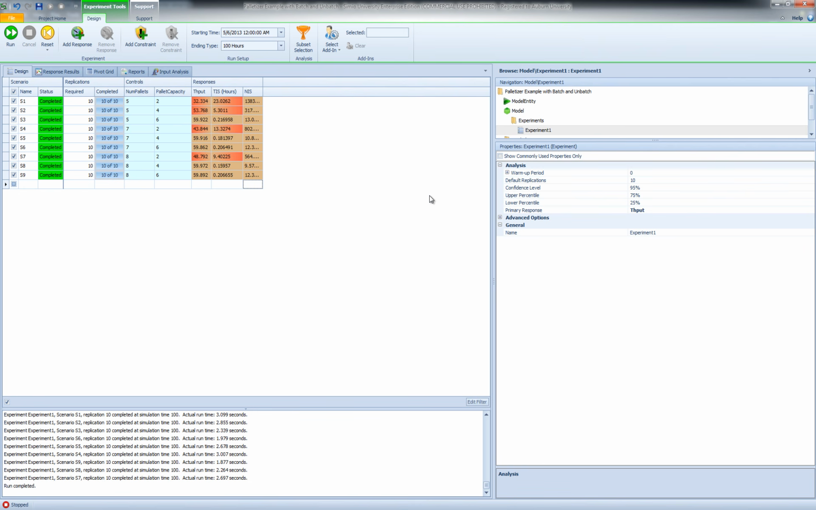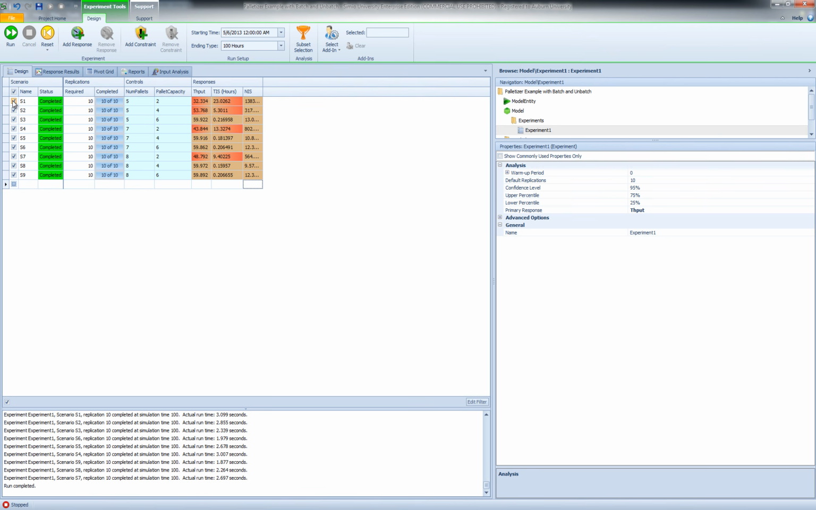And since we have set the requirements for our throughput and time in system, you will see that Simio shows the scenarios that violate our requirements by this red color. But we have 5 scenarios, scenario 3, scenarios 5, 6, 8, and 9, that do not violate our requirements and seem to have very close throughput values, although their average time in system seem to be a little bit different.